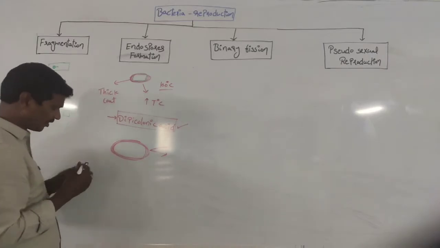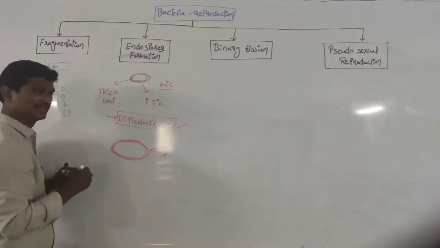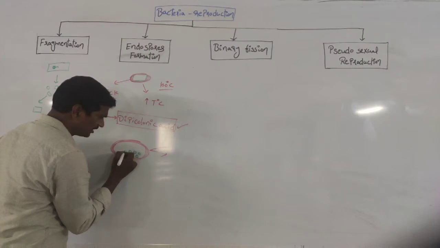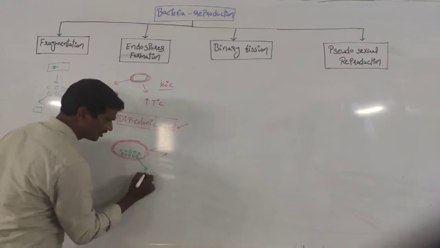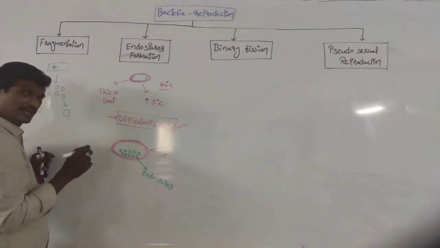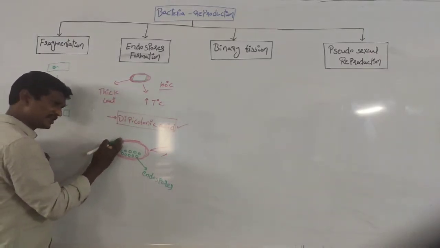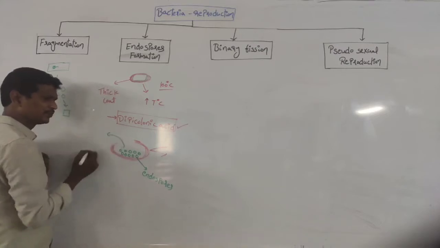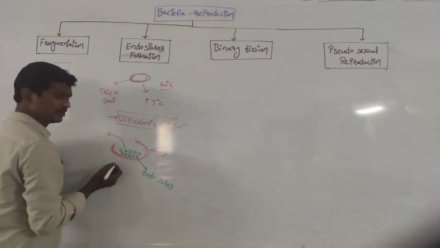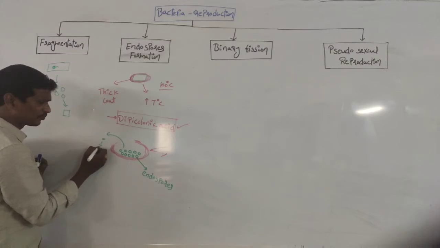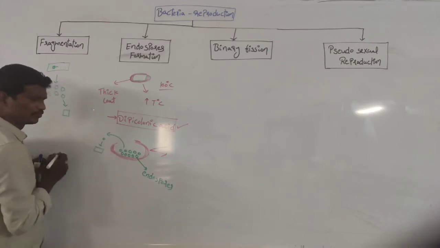Inside, this is a single bacteria, and that bacteria again produces a number of small spores, and these are called endospores. When favorable conditions return, the thick capsule is broken down and releases the spores, and the spores produce the new bacteria.